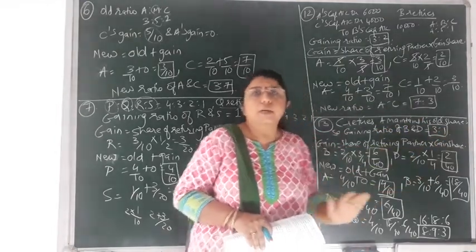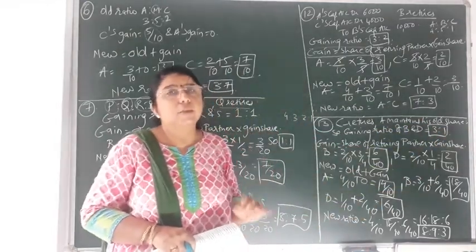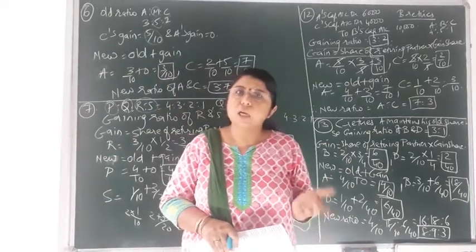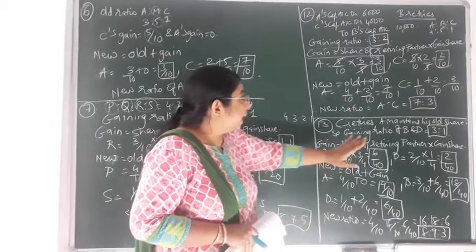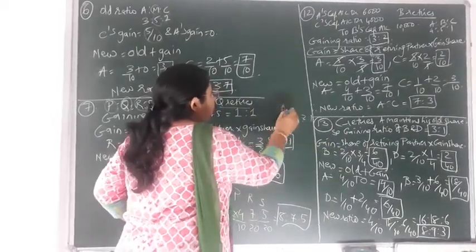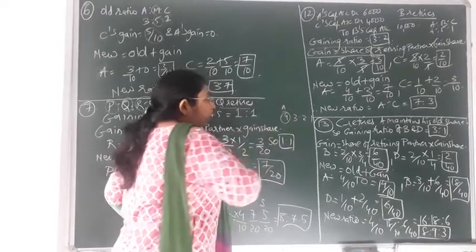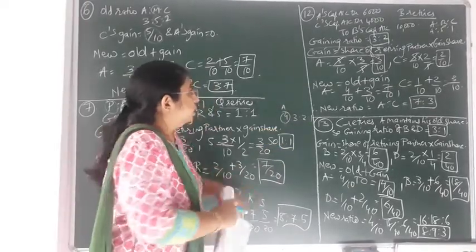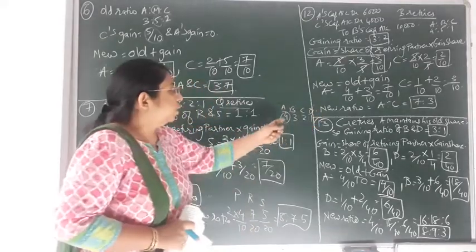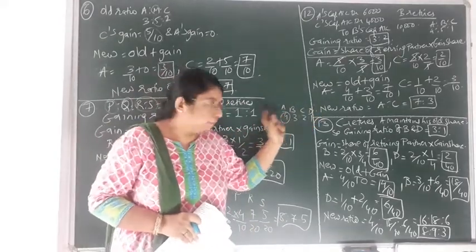After the retirement of partner C, A will maintain his old share as it is. So his new ratio would be as it is. Now over here, what is the share of A? That is 4 by 10. So after the retirement of partner C, his ratio would remain as it is. Okay. So no change would be there in partner A.